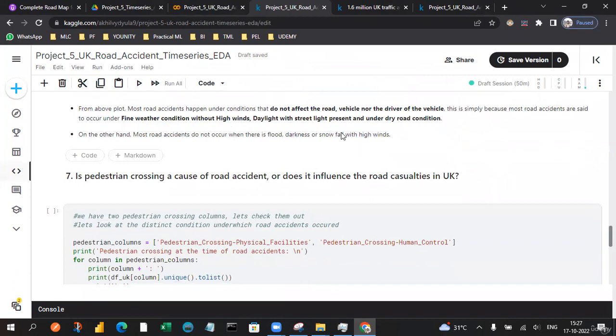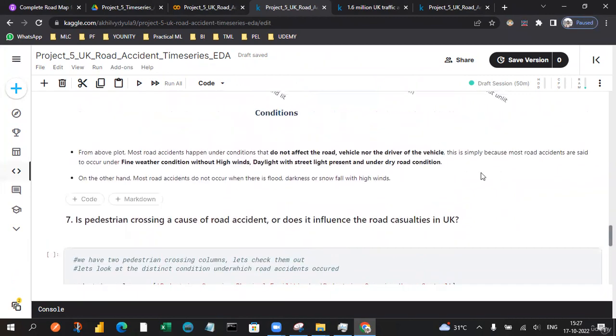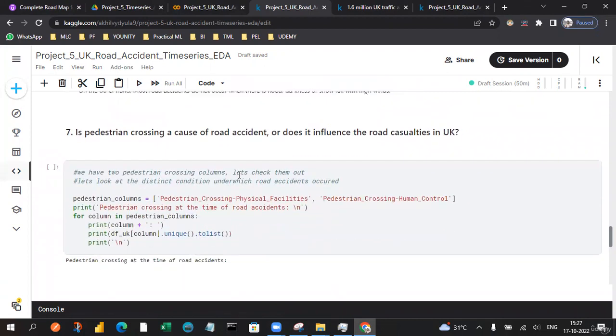It does not affect the road where vehicles may not be, but it simply means road accidents are going to be less. Fine weather conditions without high winds means very dry road conditions at the time, so accidents eventually drop. On the other hand, we can also see that more accidents do not occur when there is a flood or darkness.